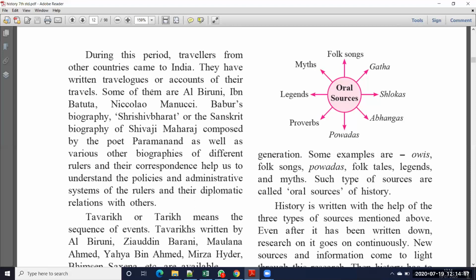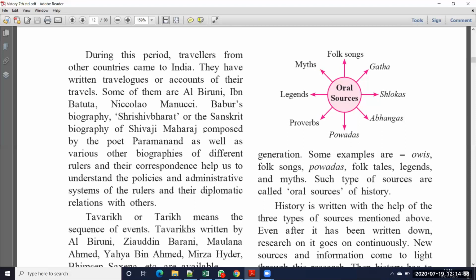And some kings wrote their own stories, like Babur's biography. Babur is also a king. In the second, third, fourth chapters we will learn about Babur also. So Babur's biography also belongs to written sources. And here is one book about Shivaji Maharaj, the book name is Shrishiva Bharat. In which language? Sanskrit. This book was written by Paramananda. What is that poet's name? Paramananda. He wrote one book about Shivaji Maharaj in the form of poetry.